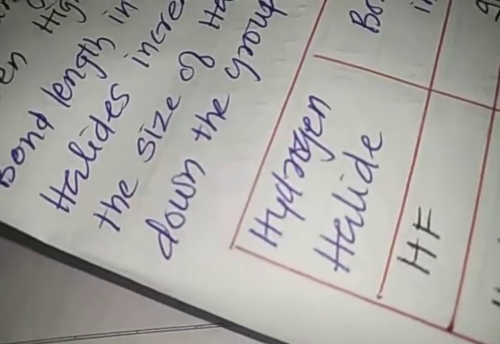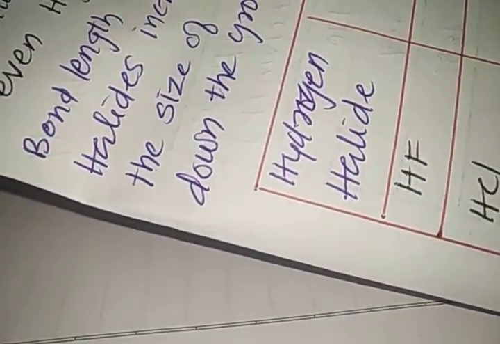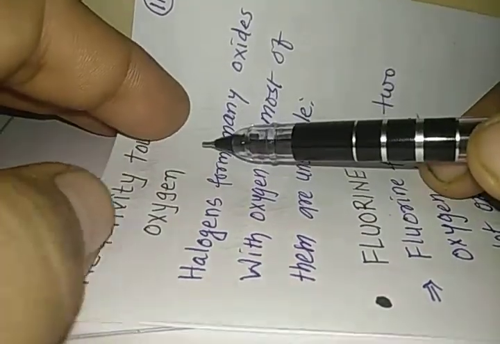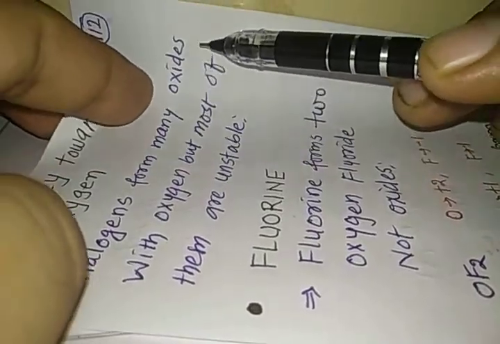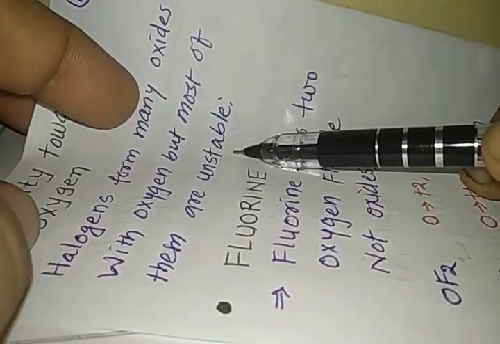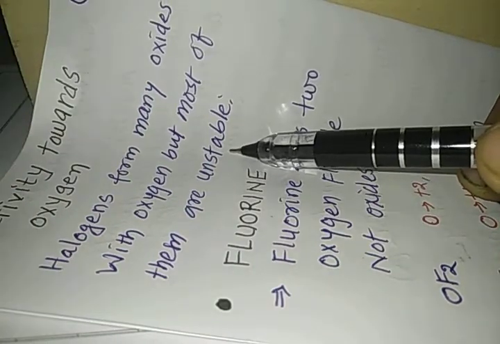The bond length also increases going down the group when we study these hydrogen halides. Now we want to study the reactivity of these halogens towards oxygen. Halogens form many oxides with oxygen, but most of them are unstable. Now why? What is the reason?